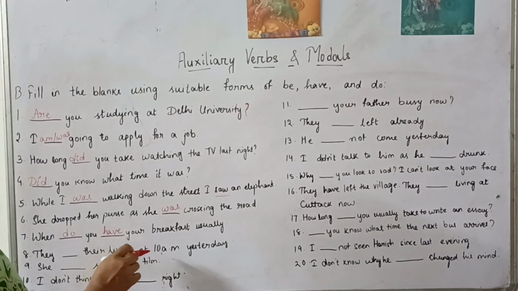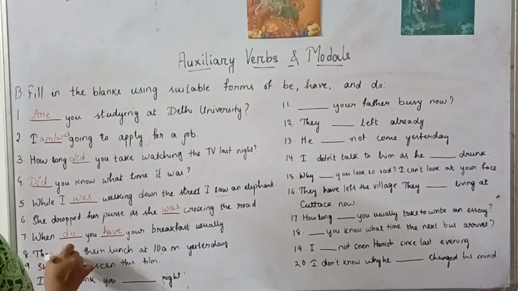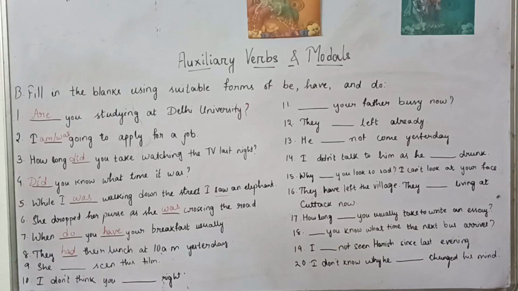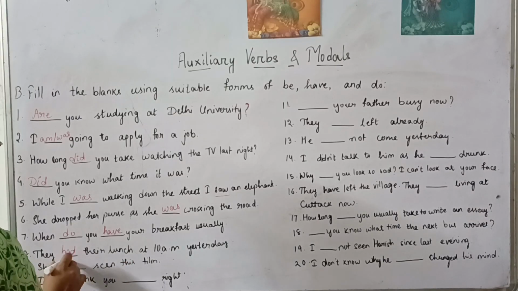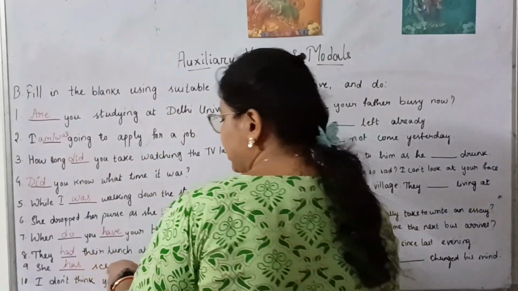They had their lunch at 10 a.m. yesterday. So yesterday they had their lunch at 10 a.m. yesterday. She has seen this film. She has. Present perfect tense. She has seen this film.